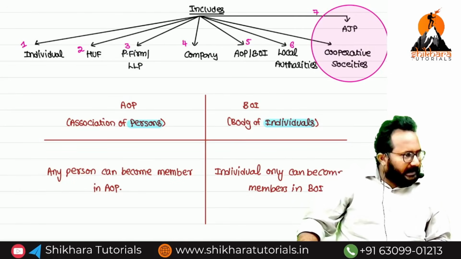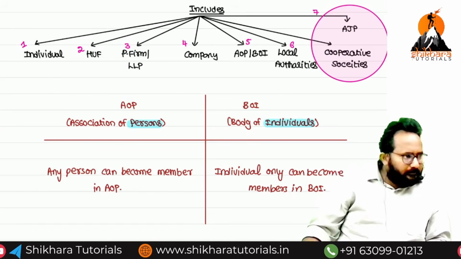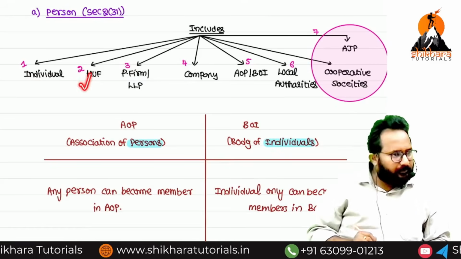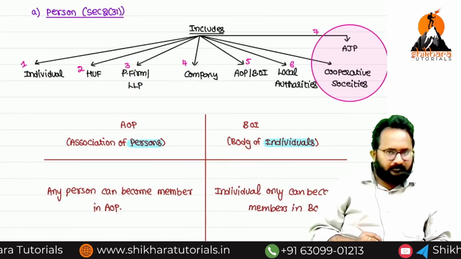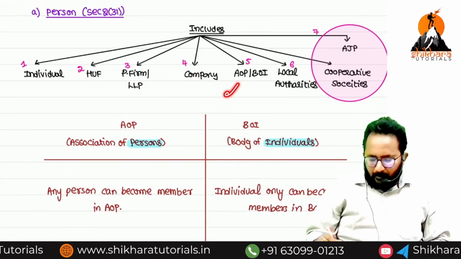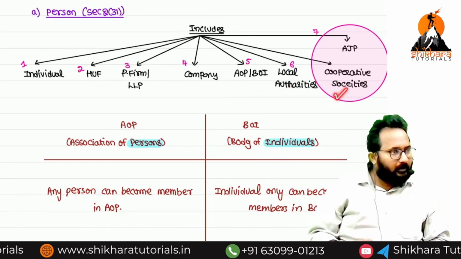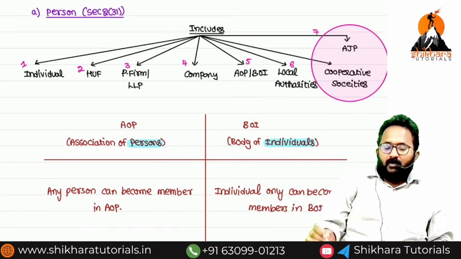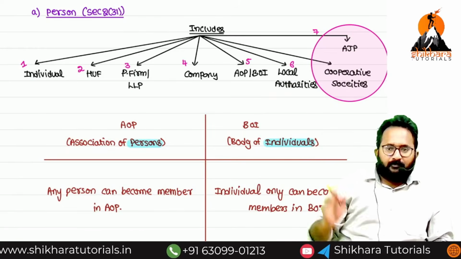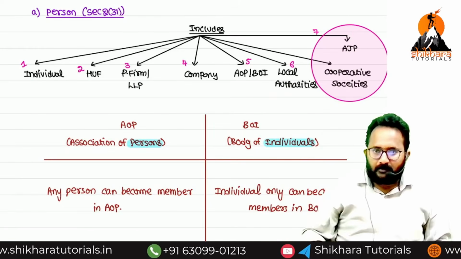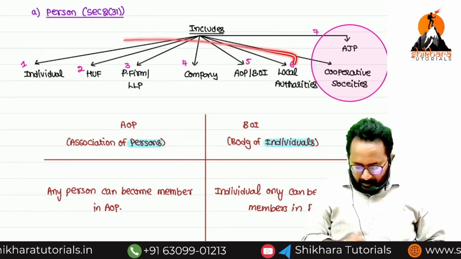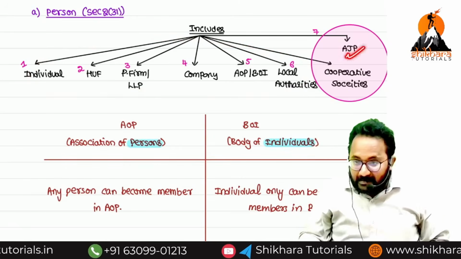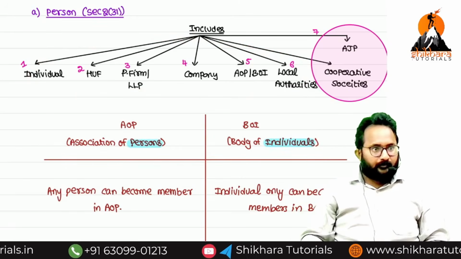They are also required to pay tax. Definitely. But is it covered in individual, HUF, partnership firm, company, AOP, BOI, local authority? No. Cooperative society? No. Whenever you don't have any classification, it should be classified under AJP. Charitable trusts are there. Can you classify a charitable trust in any one of these parts? No. So you classify it into AJP.